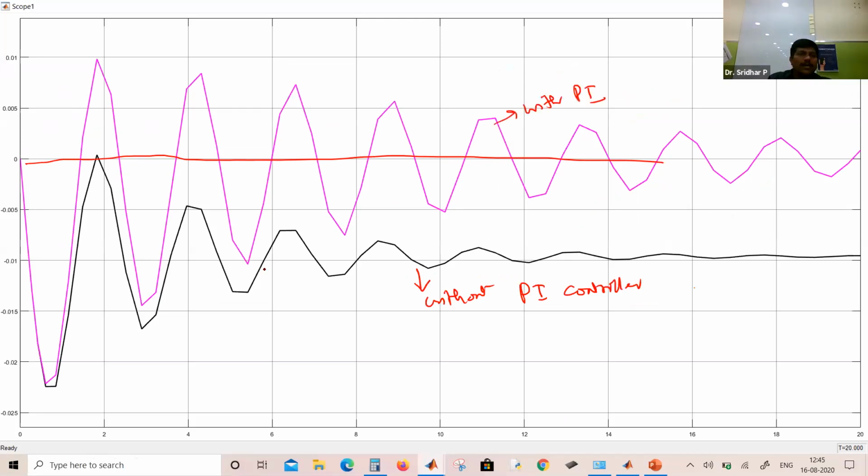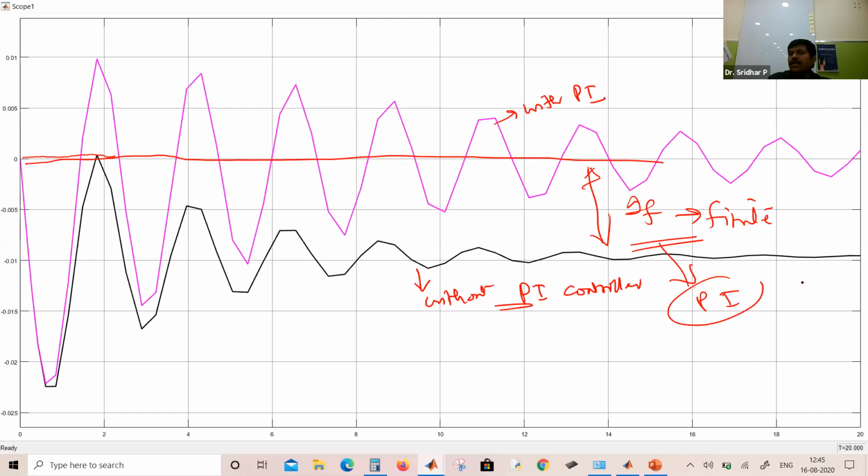See, this response without PI controller never crosses the zero reference axis. Means at every time, if you observe, delta F of T is finite. So actually this condition is not good in view of the healthiness of that particular system. So what we made is, we are reducing this delta F to 0 with the help of PI. So you can examine that in the above graph that I have shown.